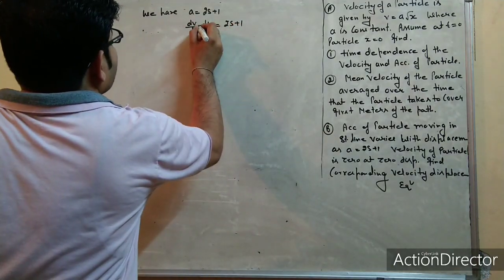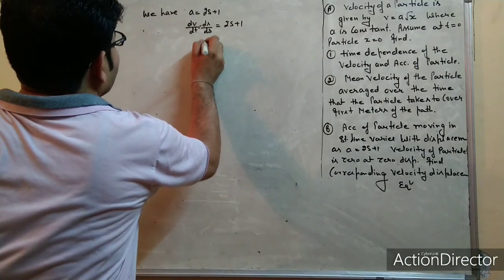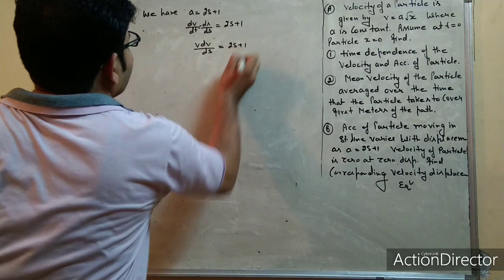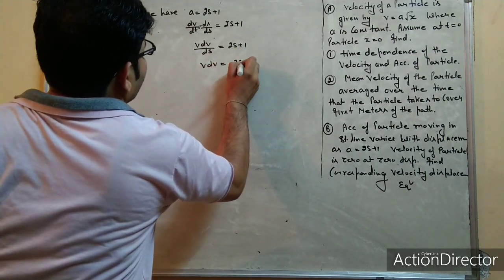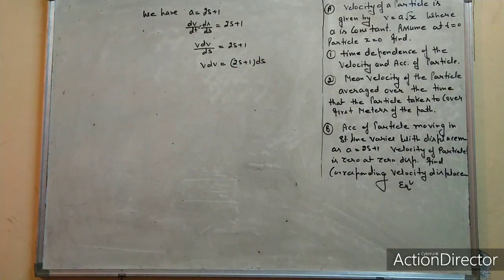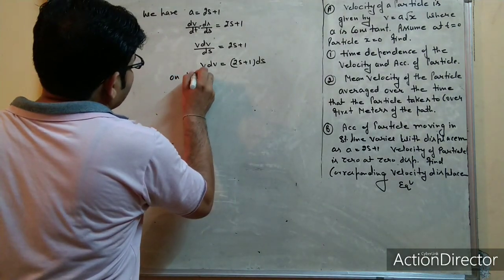Since we know that ds by dt means displacement upon time is velocity, so it will be v dv upon ds is equal to 2s plus 1. Now rearrange: v dv is equal to (2s plus 1) ds. Now you have to take integration on both sides.